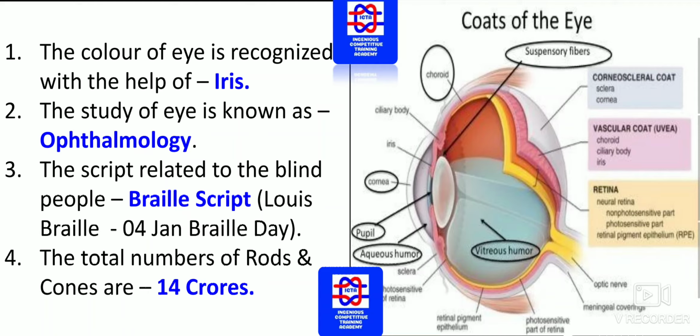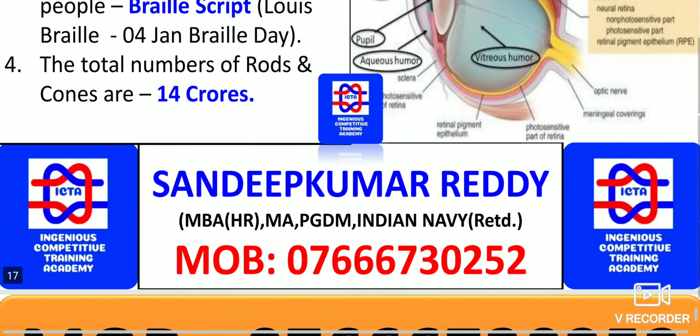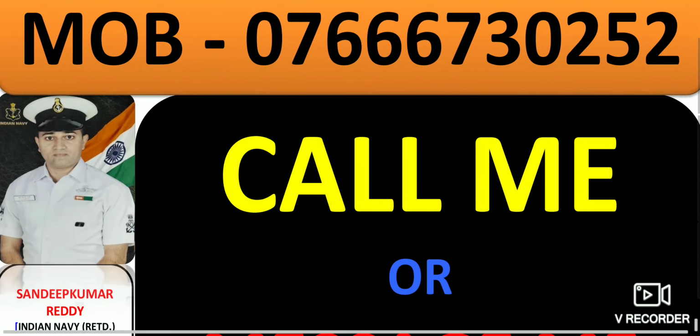The script related to blind people, we should know, Louis Braille was born on 4th of January. We celebrate it as Braille Day. Braille script is very important for blind people. This script helps them in reading whatever they want to read. The total number of rods and cones, we must know, is about 14 crores of rods and cones in our human eye. So we should know exactly what the function of the eye is.